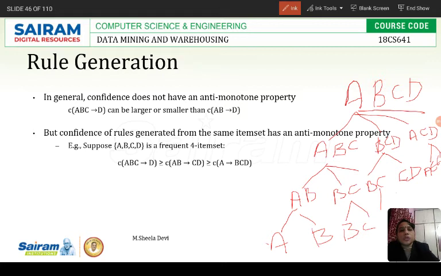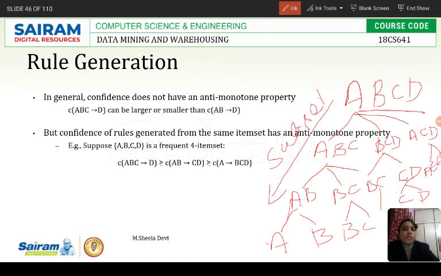What is monotone here? Monotone property is nothing but if my item set is occurring frequently, then my subset also will occur frequently. This is called subset. This is the monotone property, or you can call it the a priori principle also.